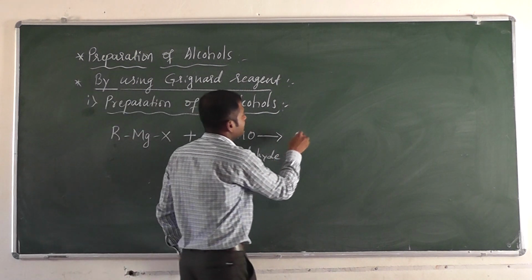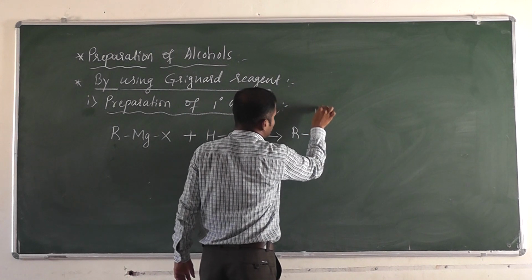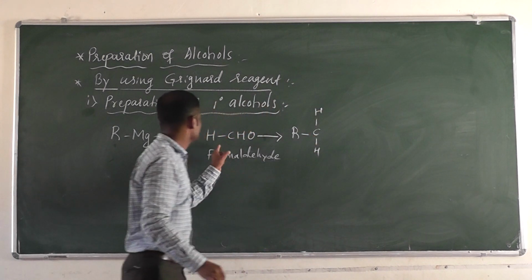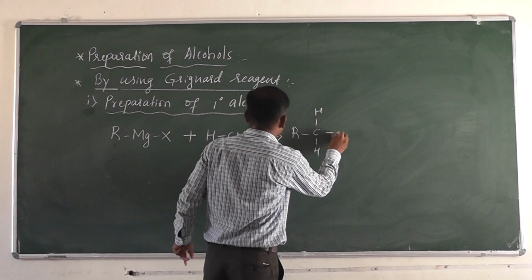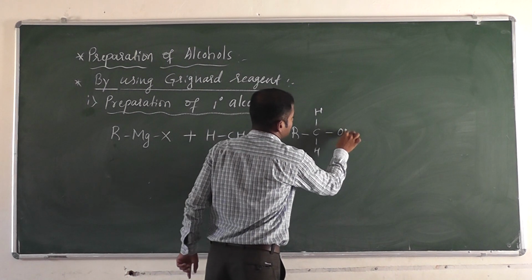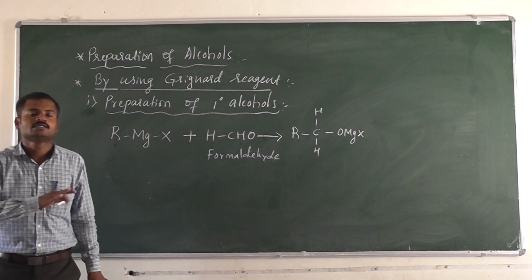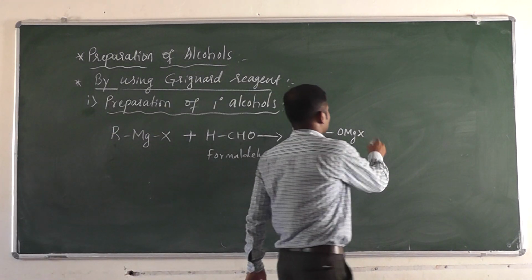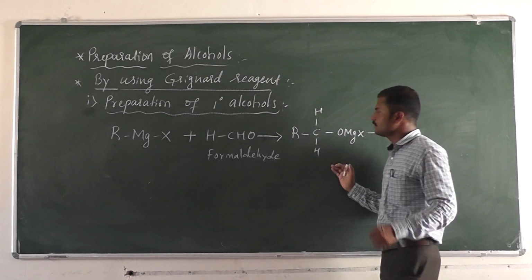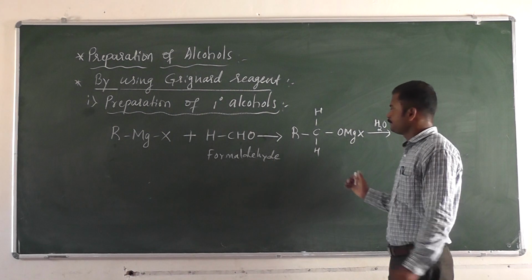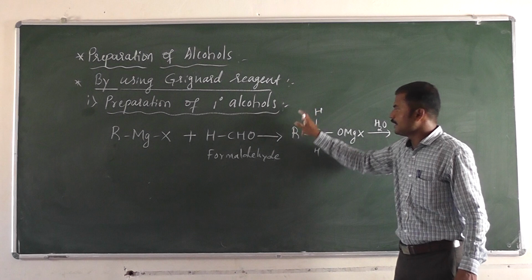I am writing the intermediate: R, C, two hydrogens, so carbon with two hydrogens. Next we have OMgX. It is not a product; it is an addition product. Later, on hydrolysis, we get the final product. So this is what happens when the Grignard reagent reacts with formaldehyde: formation of an intermediate.